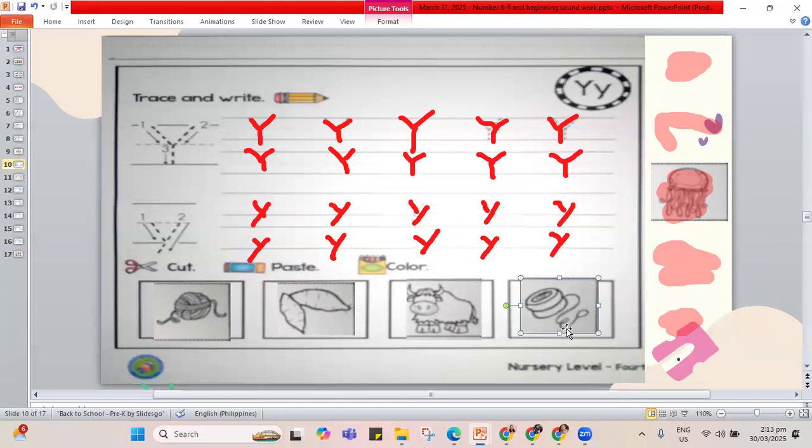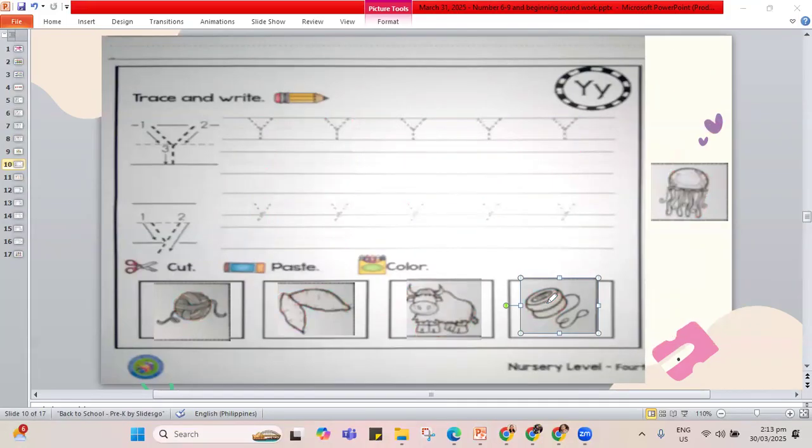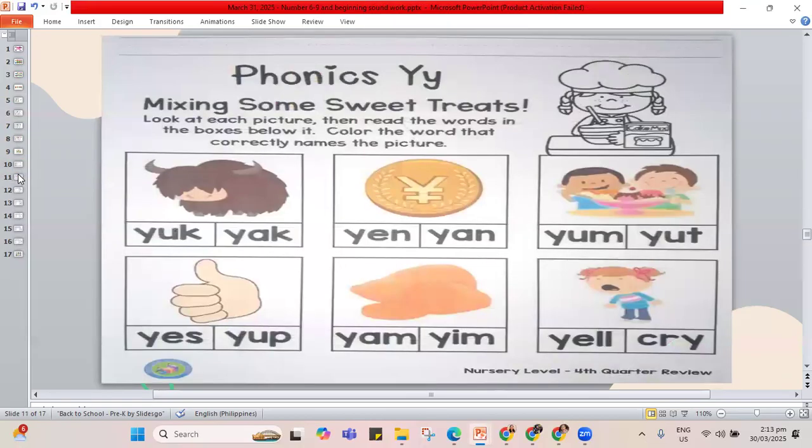So these are the things that you need to paste. And remember, try to color properly on your work there. Try not to get out of the line. So we have all our pictures showing letter Y. Now, if you're not yet done, pause the video, play it again once you are done. Let's jump to the next part, and that is to look for the pictures beginning with Y.